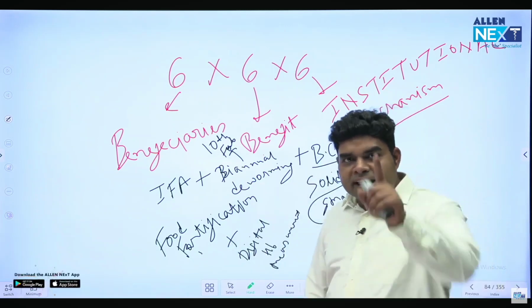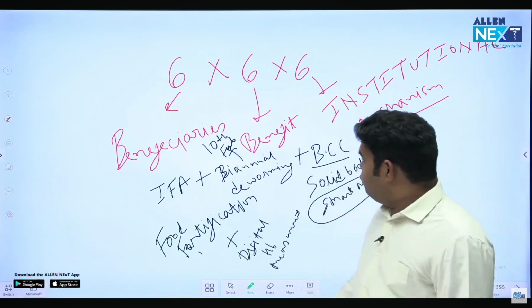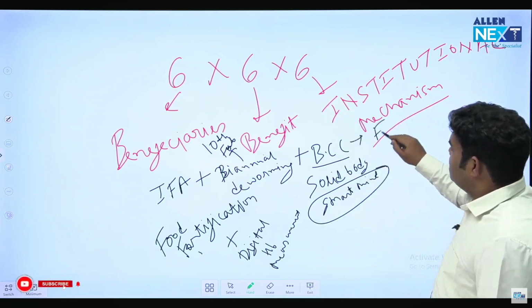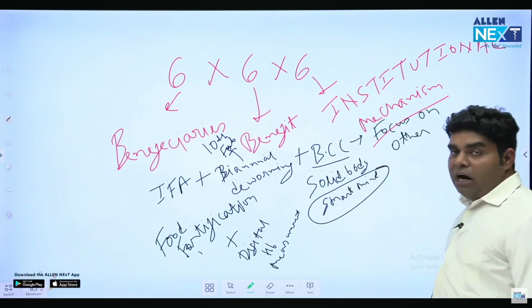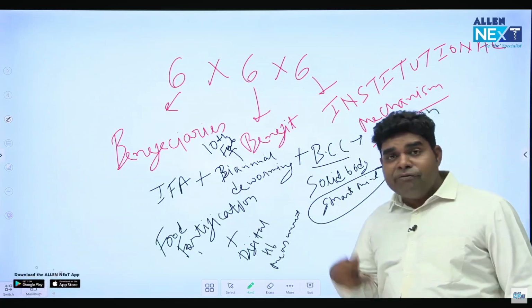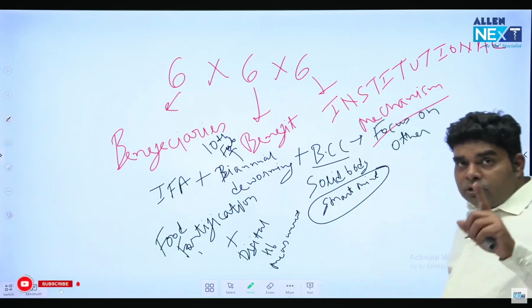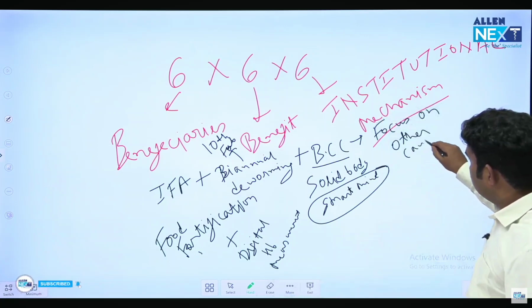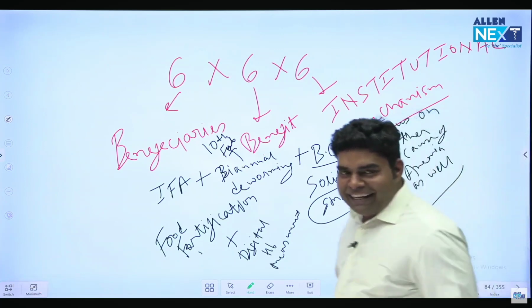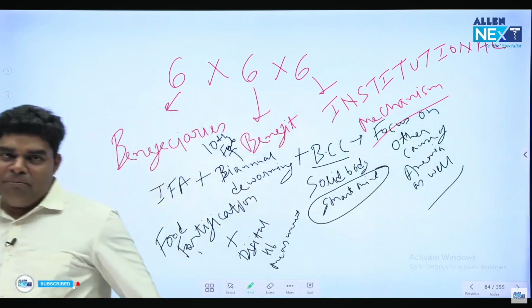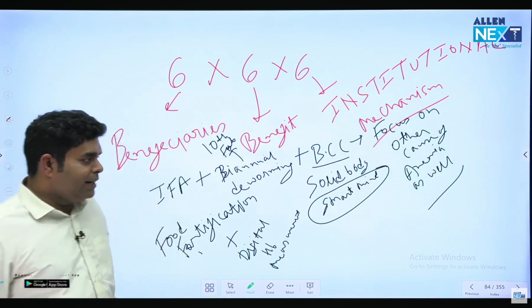And the last, sixth benefit, the government said, is to focus on other causes of anemia as well, like malaria, sickle cell anemia, or fluorosis. High fluorine in water can also cause anemia. Thank God the government told us to focus, otherwise we would have forgotten. So remember the sixth benefit, which can come in this exam. Now this is one thing which has not been asked till yet.